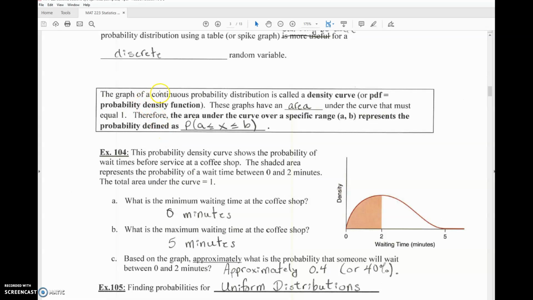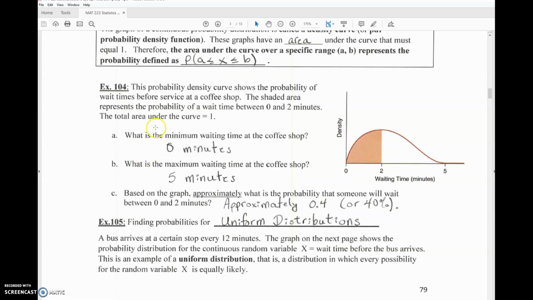Instead, the graph of a continuous probability distribution is called a density curve, or sometimes PDF, which stands for probability density function. These graphs have an area under the curve that must equal 1. So the area under the curve equals all possible probabilities summed up. Therefore, the area under the curve over a specific range of values represents the probability that x is between a and b. Right? The probability that a is less than or equal to x, which is less than or equal to b. It's saying x is between a and b.